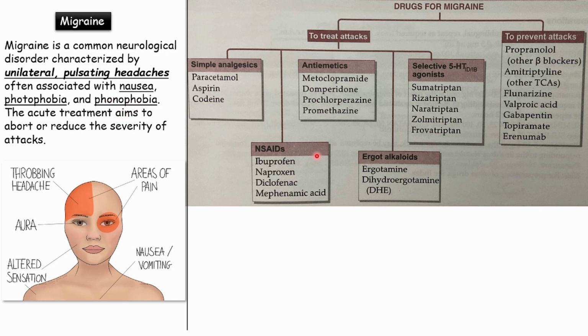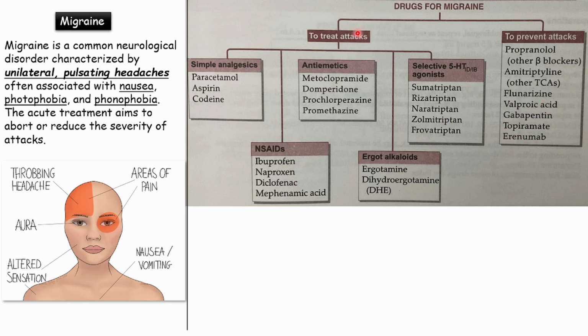Okay. And this is the classification of the drugs that are used for the treatment of migraine, either to treat the attacks or to prevent the attacks. So in case of prevention, we have propranolol, which is a beta blocker, amitriptyline, the tricyclic antidepressants, flunarizine, valproic acid, gabapentin, topiramate, erenumab. Okay.